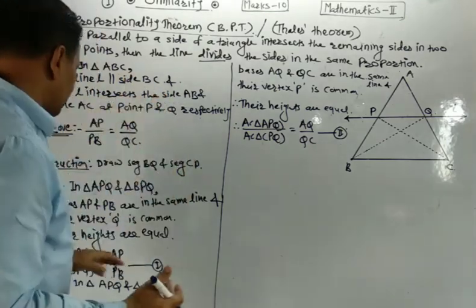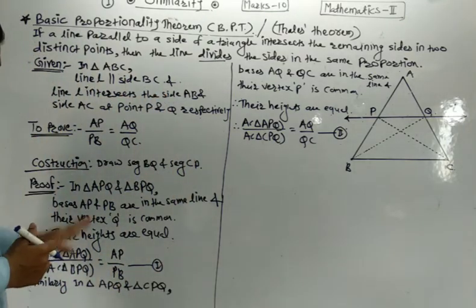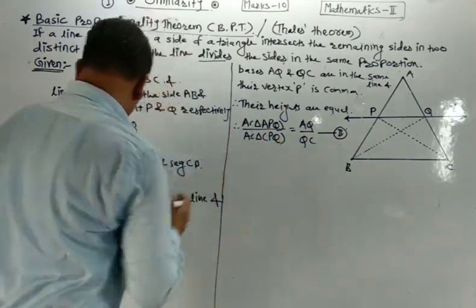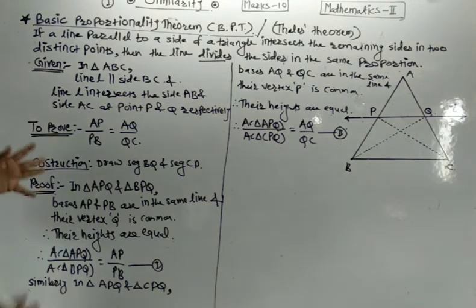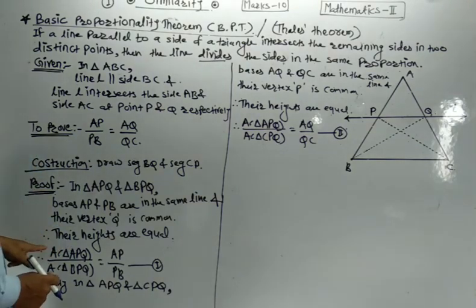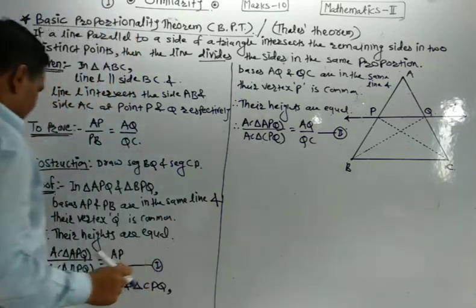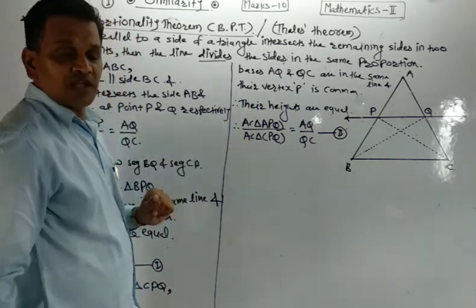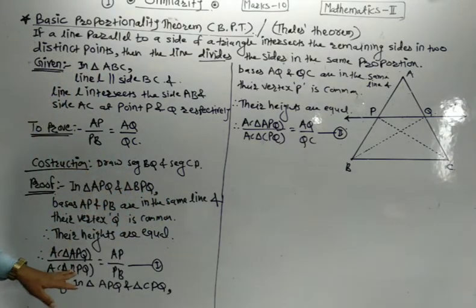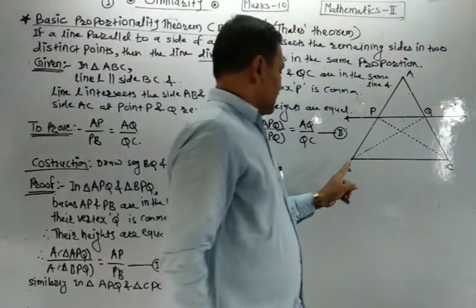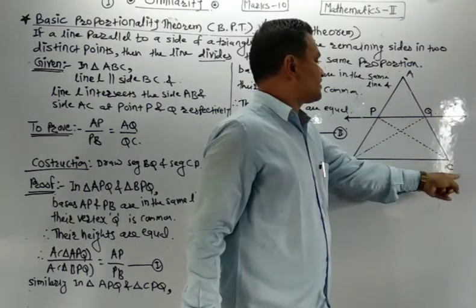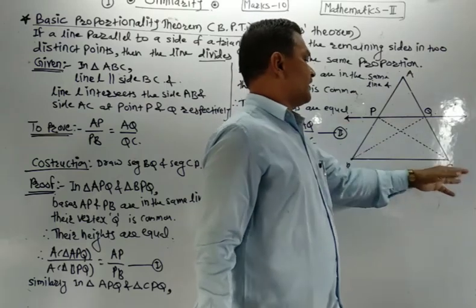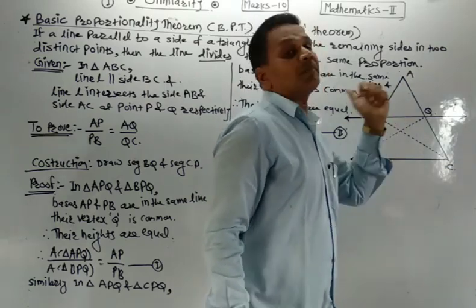we must show that their left hand sides are equal. What is there in the left hand side? Here in the numerator area of triangle APQ, in the denominator area of triangle BPQ, and in the other denominator area of triangle CPQ. Let us study about the area of triangle BPQ and CPQ. These are the two triangles having common base PQ.